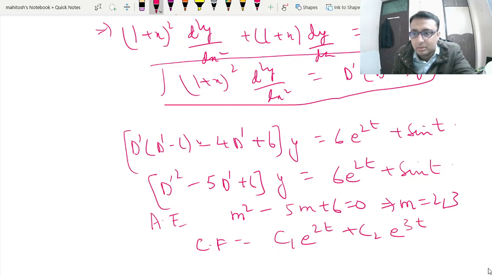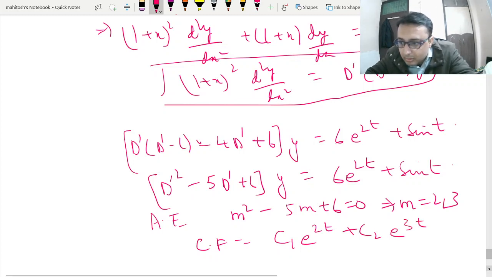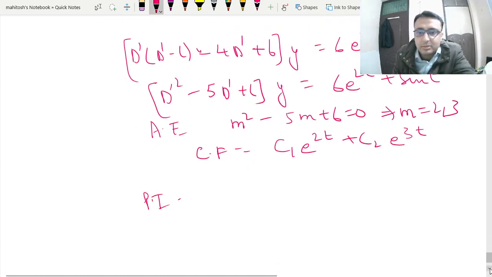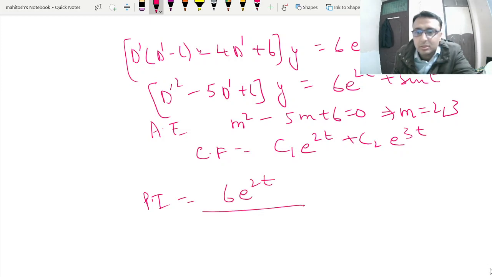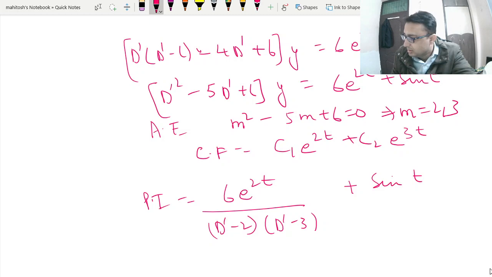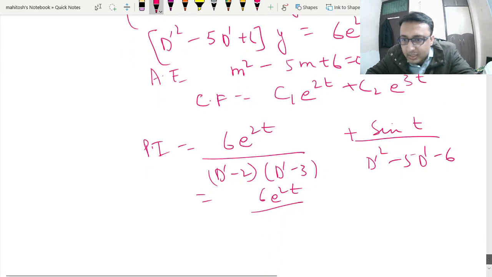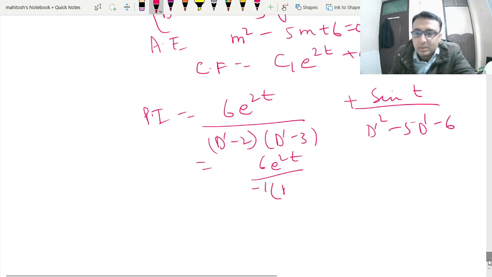Now I'm going to find the particular integral. PI is your 6 e to the power 2t upon D dash minus 2 into D dash minus 3, plus sine t upon D dash square minus 5 D dash plus 6. So we can put the value over here in the second one, minus 1, but this will make the denominator 0, so we'll apply the rule.